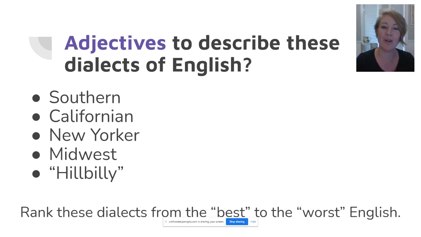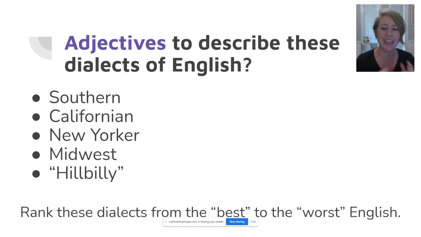You're probably aware that even though a majority of the people in America speak English, someone from California sounds like they're speaking possibly a different English than someone from Texas. If I were to ask you to rank these dialects of American Englishes from best, meaning the most proper sounding, to worst, meaning the most lazy or ungrammatical sounding, how would you rank them? What features about each of these dialects and the people who speak them play a part in how you decide which one sounds better than the last?